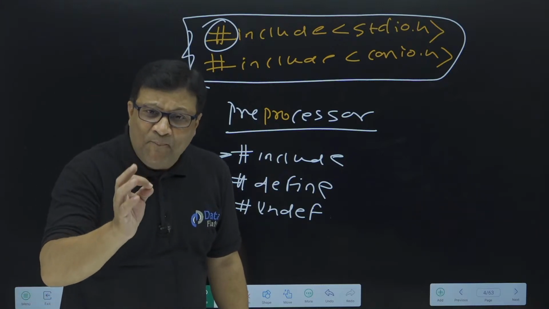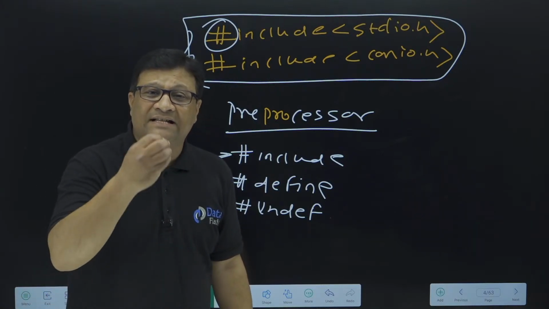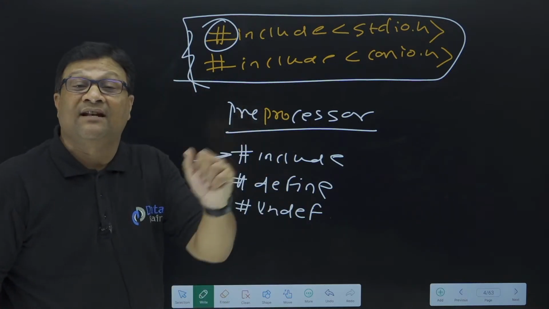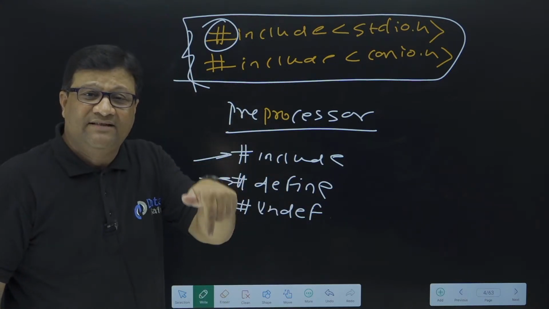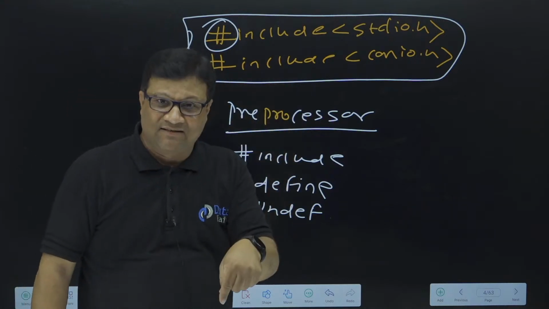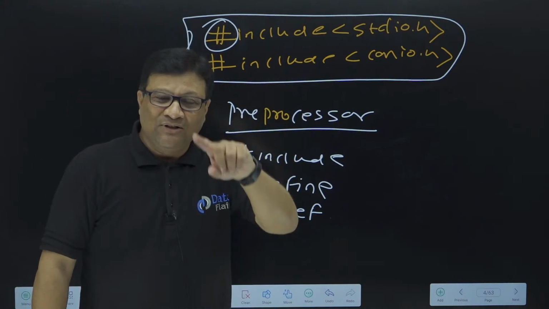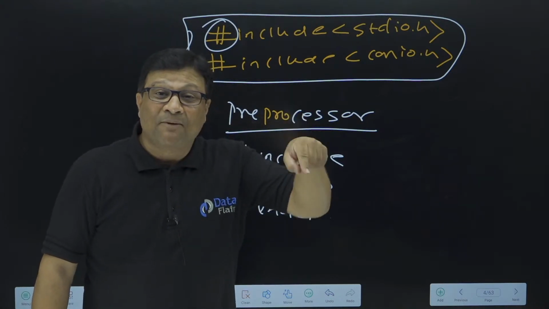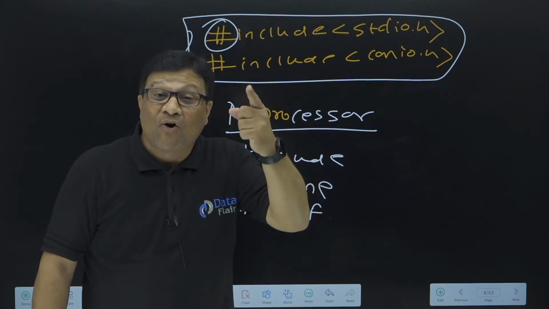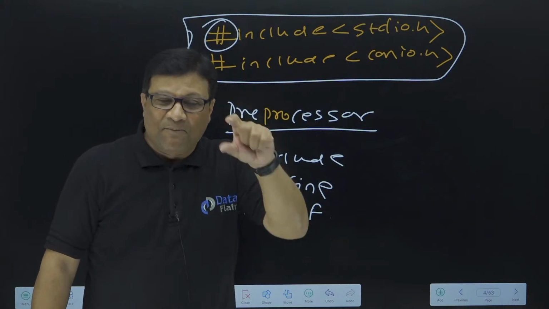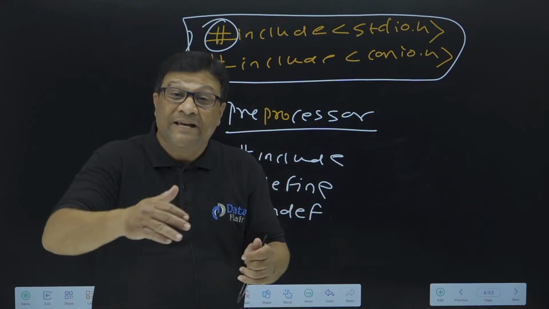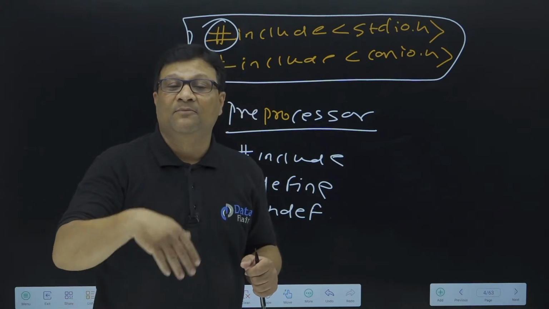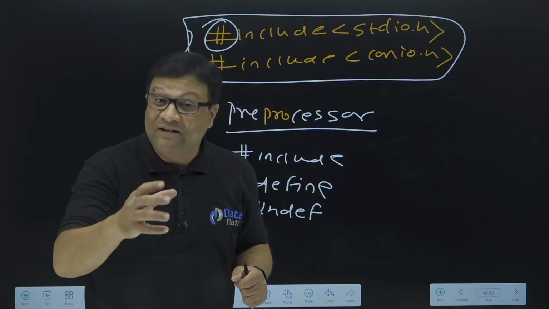The most important concept about commands that start with a hash sign is that these are called preprocessor commands. They are commands which execute before the main process, because the main in C is executed by the compiler, but these commands are executed by the operating system. The commands starting with hash are called preprocessor directives. So these commands are executed by the operating system, not by the compiler. Please listen very carefully.